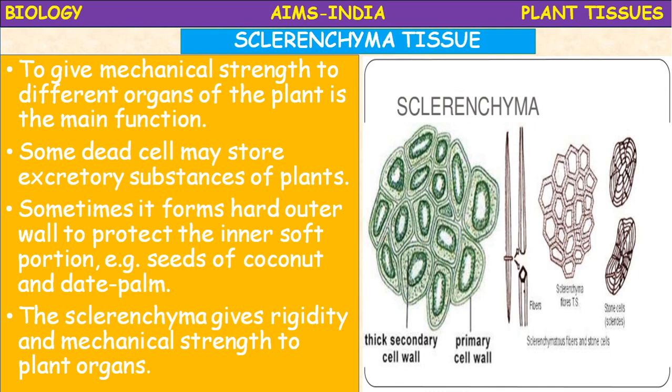And Grew initiated the study of tissues. What is the study of tissues called? Histology. Okay, in plant histology. And he published his work in a book. Note down the name of the book: Anatomy of Plants. Who is the author of the book Anatomy of Plants? Nehemiah Grew, N. Grew. In the year 1682, he published the book. Okay, children, this is about the ground tissue.